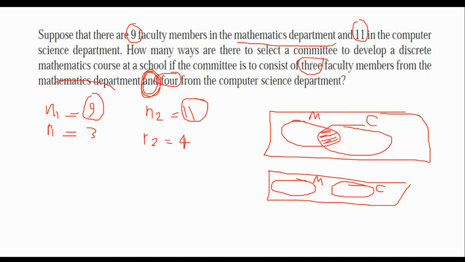So it means that I should deal with this one first and then this one. By using product rule, I can just multiply the possible ways together and find the final answer. And before that, you should ask yourself whether this is a permutation or combination question. So in this committee, does it matter if someone is selected first or not? No, it doesn't matter. If you are inside this committee, you will have the same privilege as others. So in that scenario, order doesn't matter. This is a combination question.